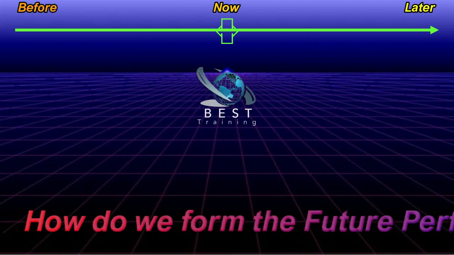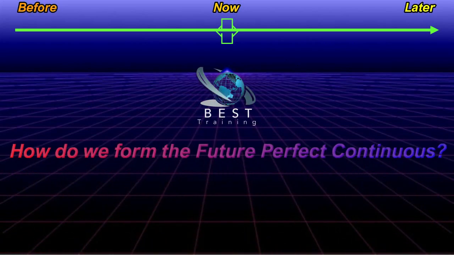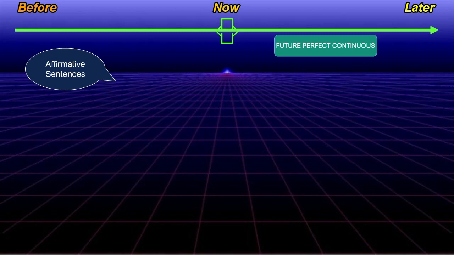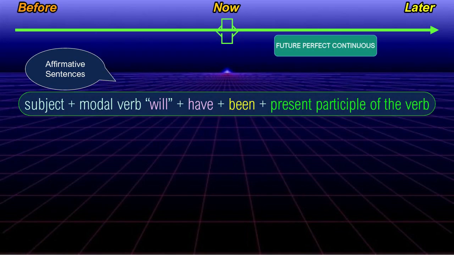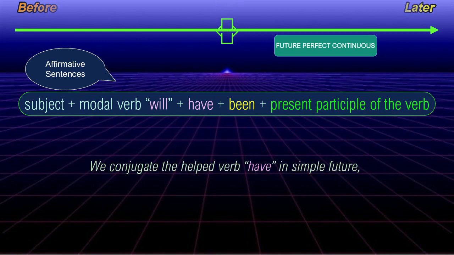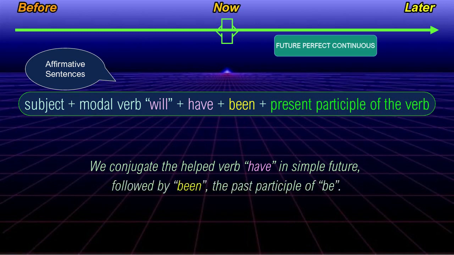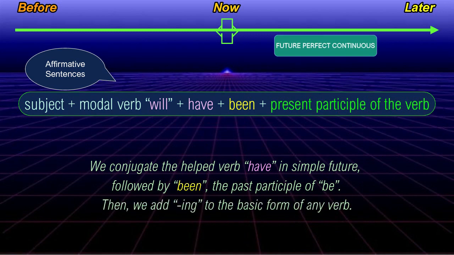How do we form the future perfect continuous? The structure of the future perfect continuous in affirmative form is subject plus modal verb will plus have plus been plus the present participle of the verb. We conjugate the helper verb have in simple future, followed by been, the past participle of be. Then we add ing to the basic form of any verb.